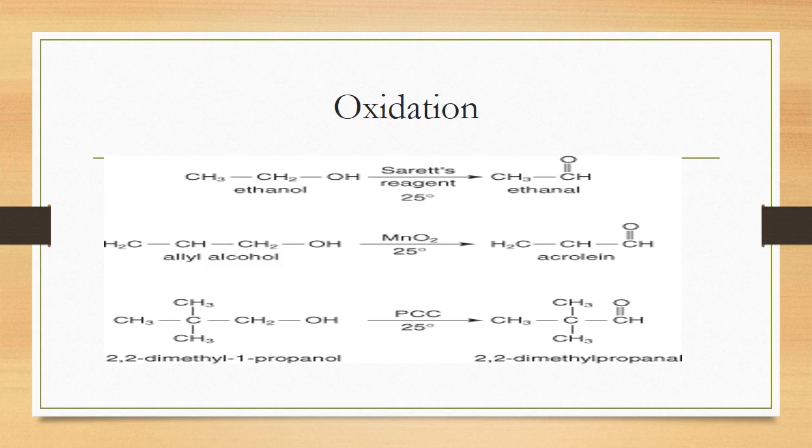I have already told you, addition of oxygen is called oxidation. Here oxygen comes from the oxidizing agent, potassium dichromate, which releases atomic oxygen. This atomic oxygen adds to your primary alcohol. There are three types of alcohol: primary, secondary, and tertiary alcohol. If the oxygen adds to the primary alcohol, it gives rise to the aldehyde.